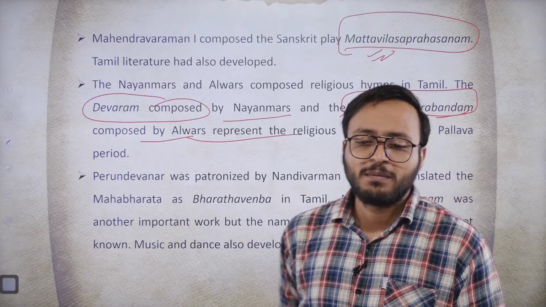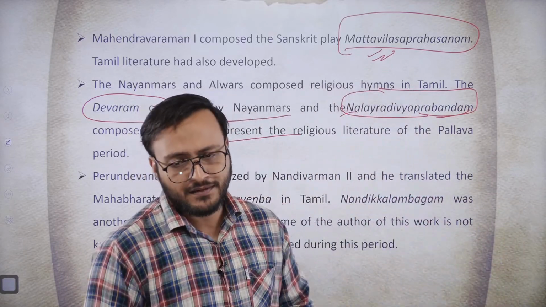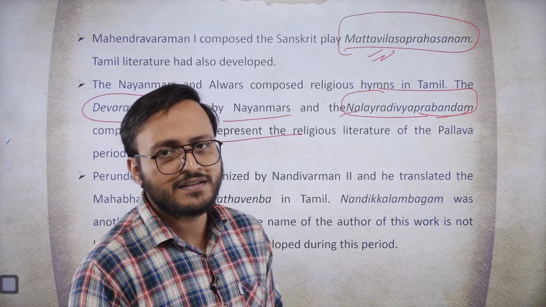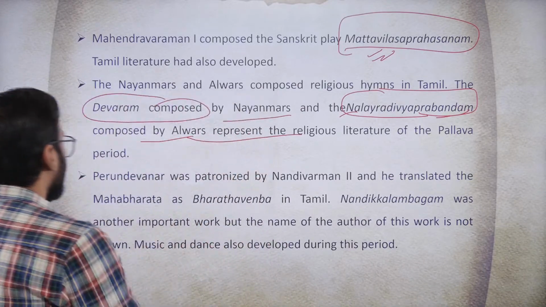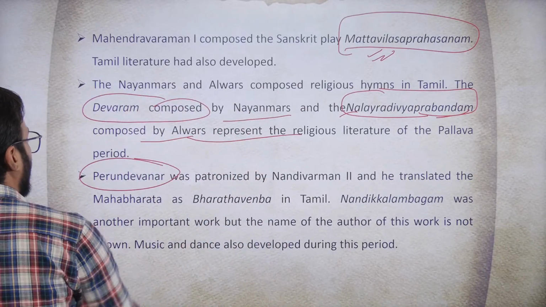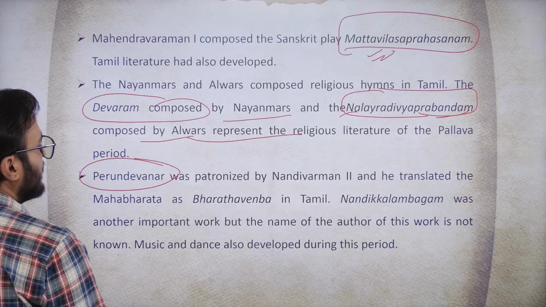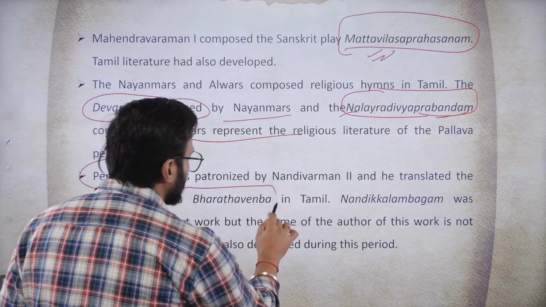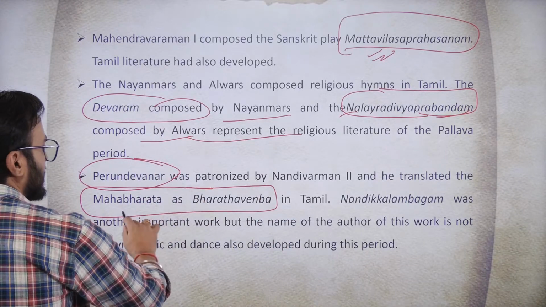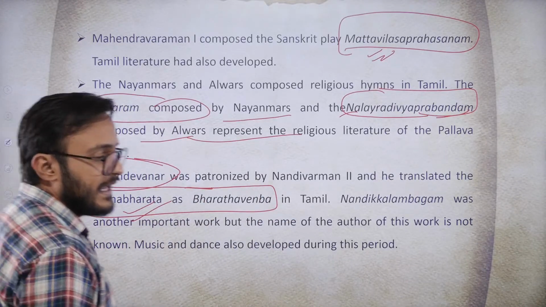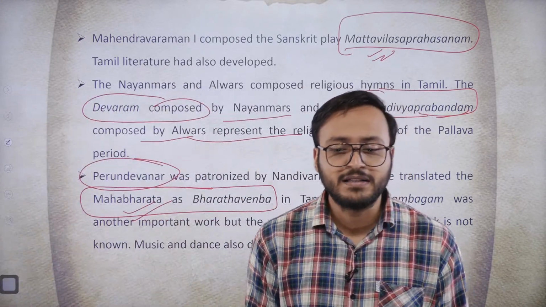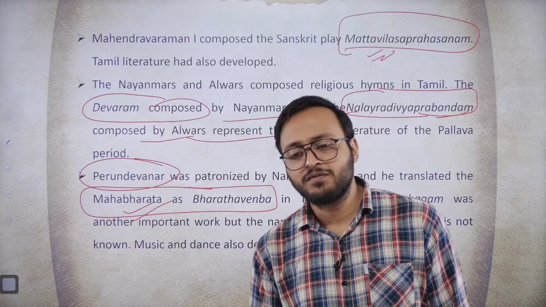Now, if we talk about some of the other religious scholars as well as literary scholars, remember this name, the Perundevanar. He is very, very famous because he translated the Mahabharat into Tamil. What is the name of the Tamil Mahabharat?